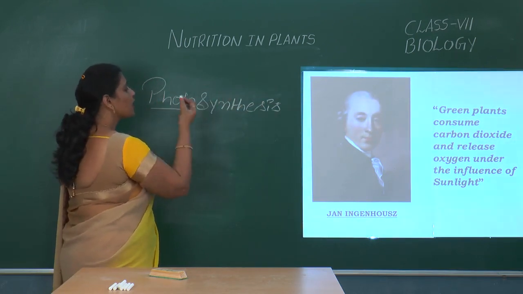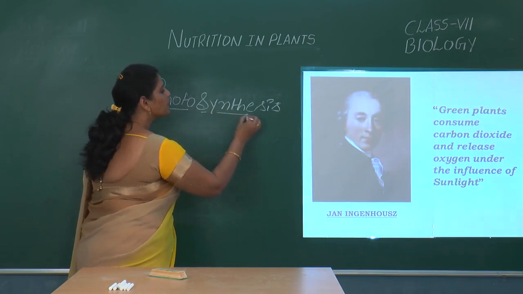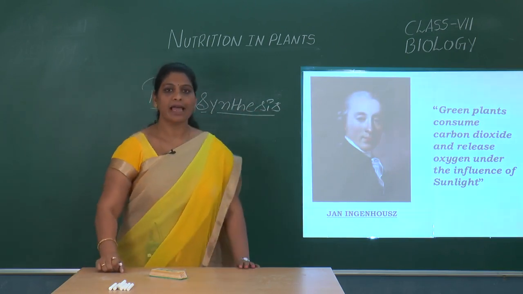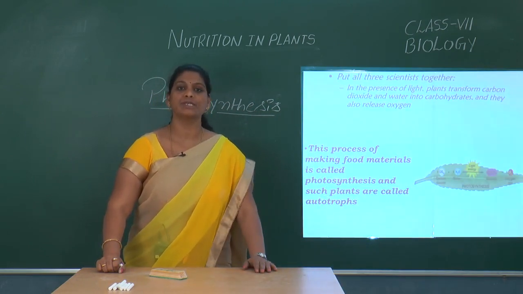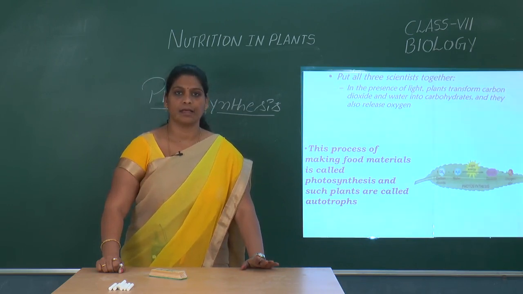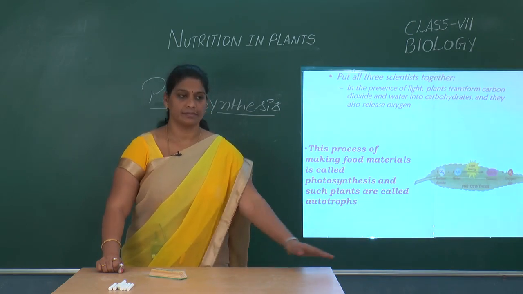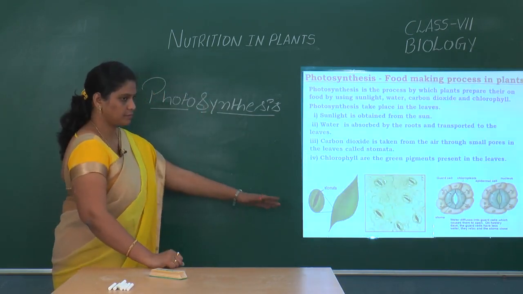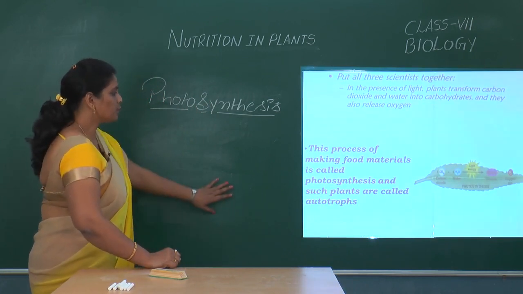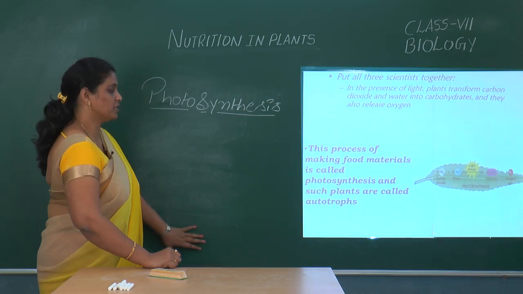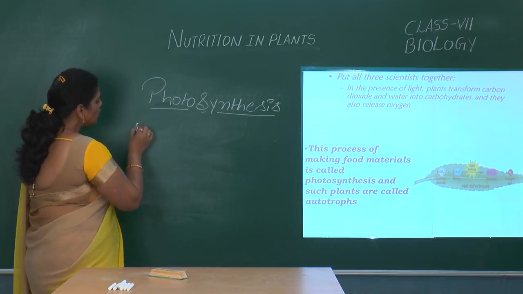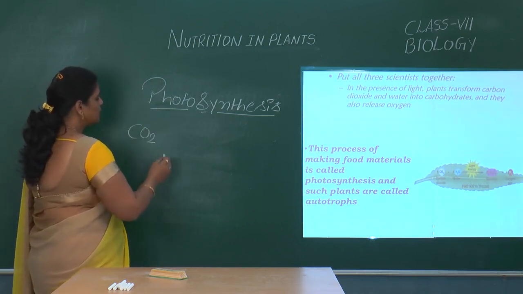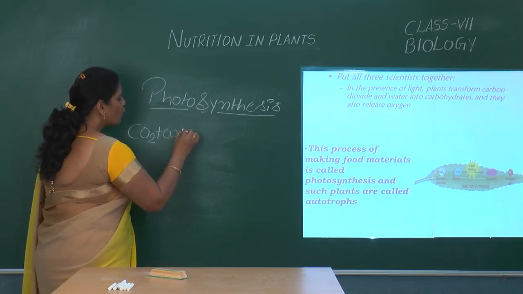Photo means light. Synthesis means preparation. That means the plant prepares substances called carbohydrates in the presence of sunlight and the specific pigment called chlorophyll. And here, in this process of making food materials, they use compounds like carbon dioxide plus water